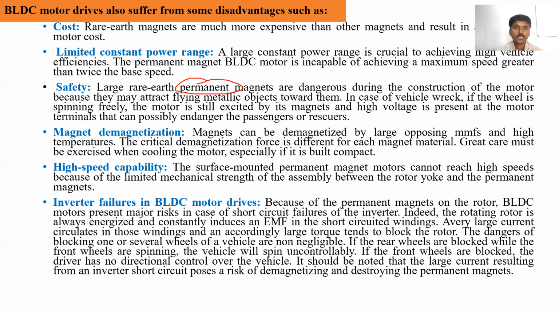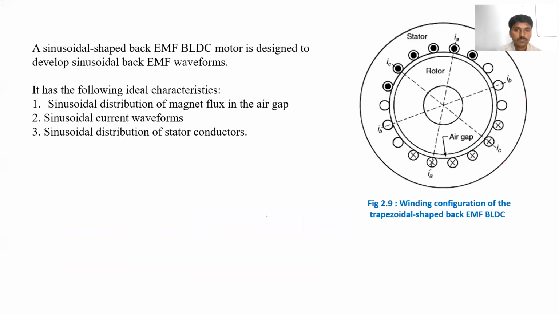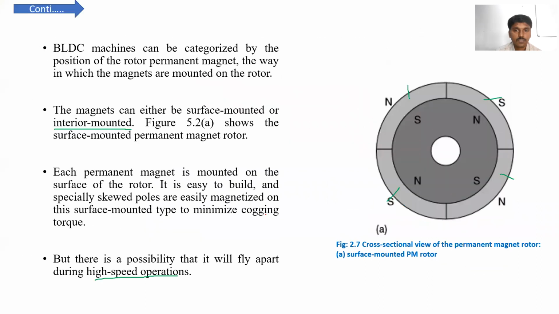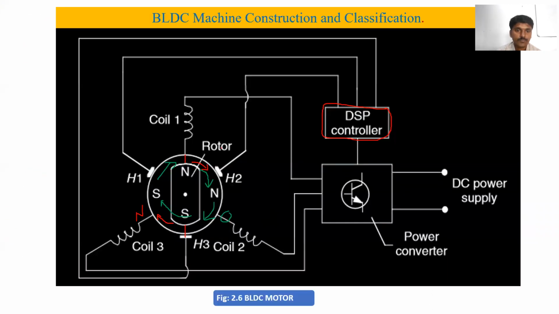The proper excitation will not go on. If any inverter fails, the coils are not excited properly, meaning one by one.